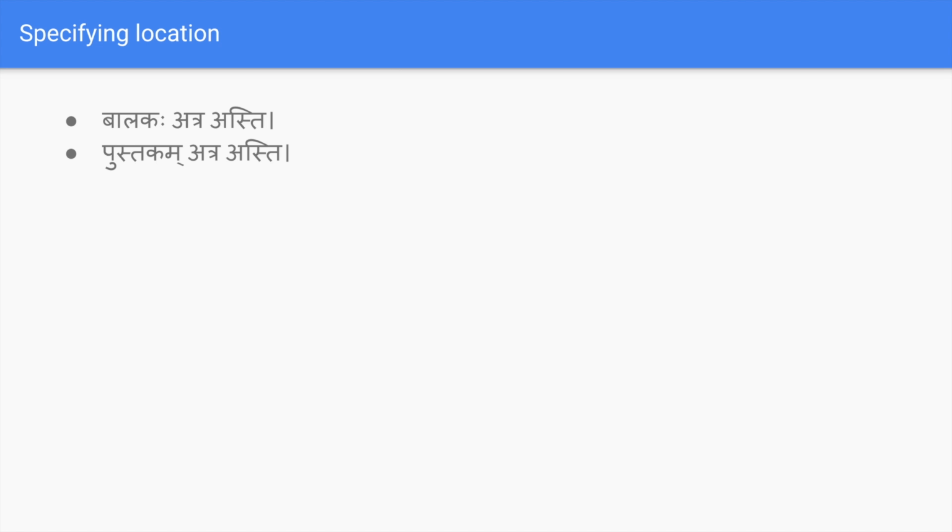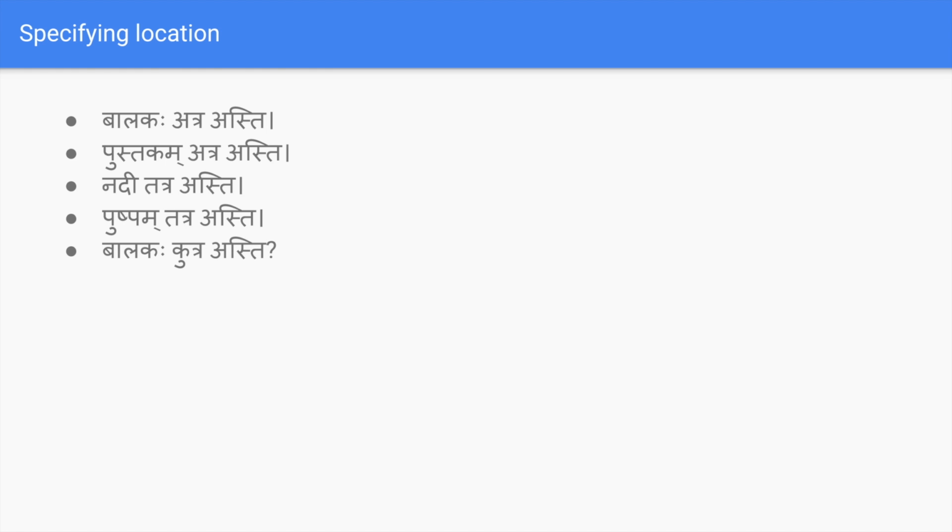And the other word, nadi tatra asti. So nadi is a river and asti is exist. Tatra means there. So nadi tatra asti. Anantaram pushpam tatra asti. The flower is there. And vidyalayaha tatra asti. The school is there. And devalayaha tatra asti, the temple is there, and vatika tatra asti, the garden is there, and margaha atra asti, the road is here.